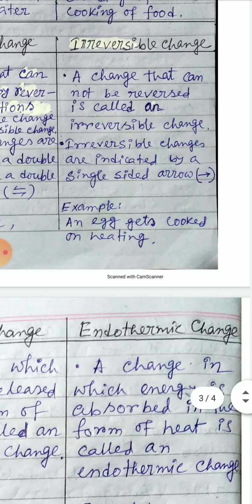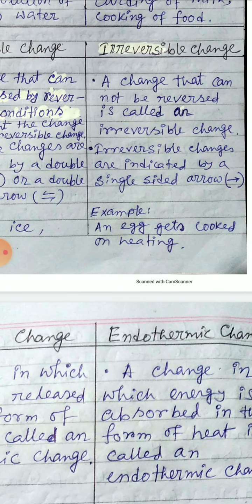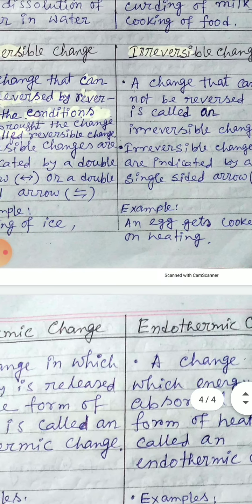An irreversible change is a change that cannot be reversed. Irreversible changes are indicated by a single-sided arrow, which is given within the bracket. Example of irreversible change: an egg gets cooked on heating. This is an irreversible change.